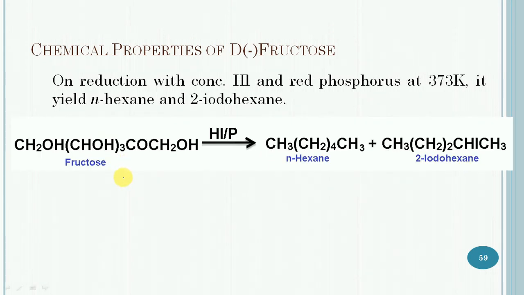Similarly, on reduction with concentrated hydroiodic acid in the presence of phosphorus at 373 Kelvin, fructose yields n-hexane and 2-iodohexane. So it is all about the reduction.